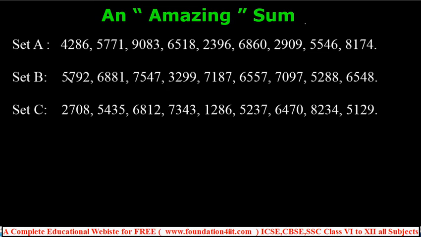Okay, for example, from set A, one person selected the first number, 4286. Let it be. And set B, 5792. Any number out of these nine, anything we can select. And set C, okay, let me take the second one. Not only the first or second, out of these nine, from every set, let them select any one of the numbers. Just their wish, right?